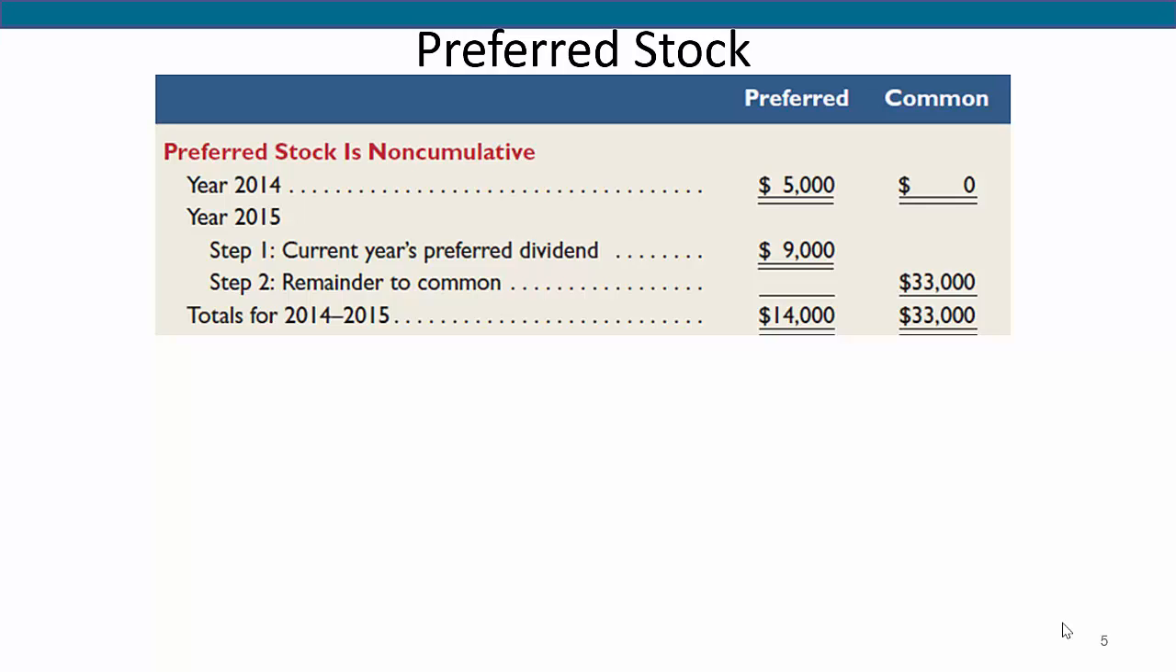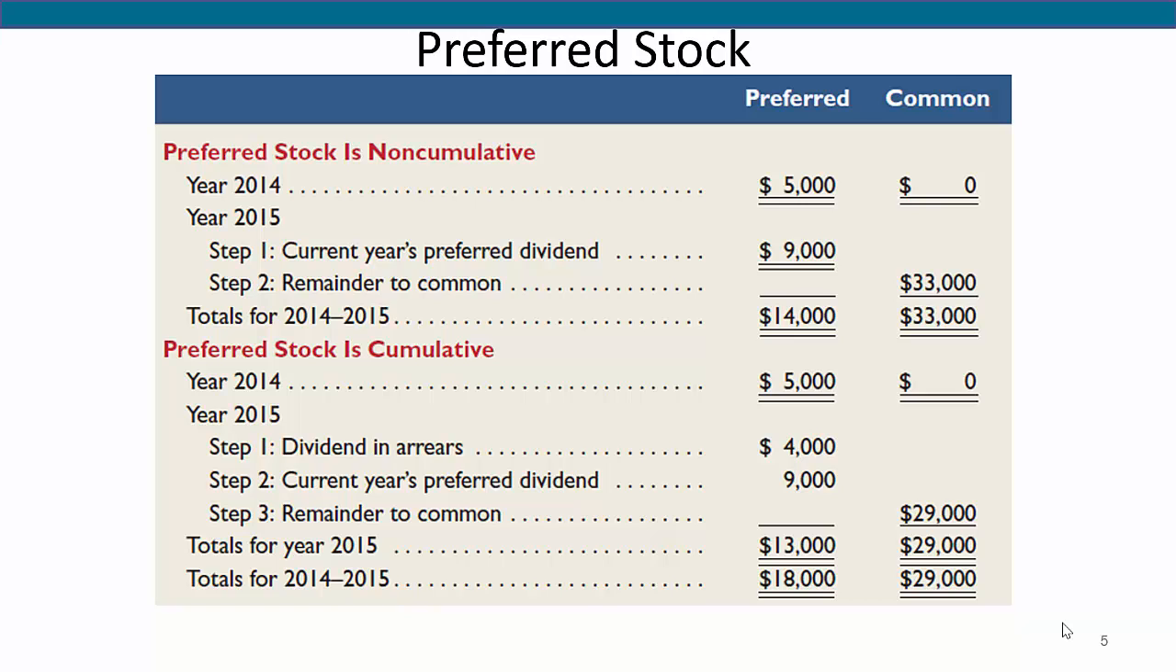Now, allocation of the year 2015 dividends depends on whether the preferred stock is non-cumulative or cumulative. If the preferred stock is non-cumulative, these stockholders have no rights to the missed dividends of the year 2014. However, they get the first distribution of dividends declared in 2015. Since $42,000 in dividends were declared, preferred stockholders would get their $9,000 first, and the remaining $33,000 would be divided among the common stockholders based on their ownership percentage.